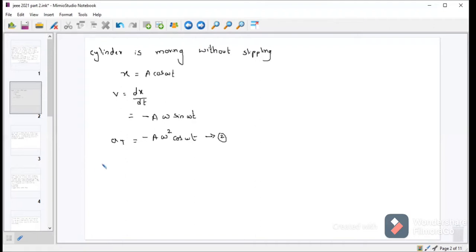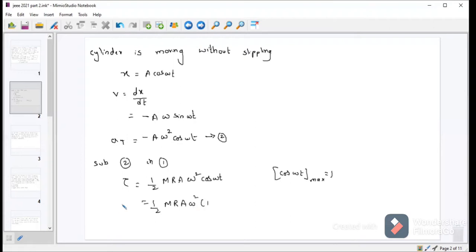Now substitute equation 2 in equation 1. So tau is equal to half m r a omega square cos omega t, because the maximum value of mod cos omega t is 1. We can write half m r a omega square into 1.